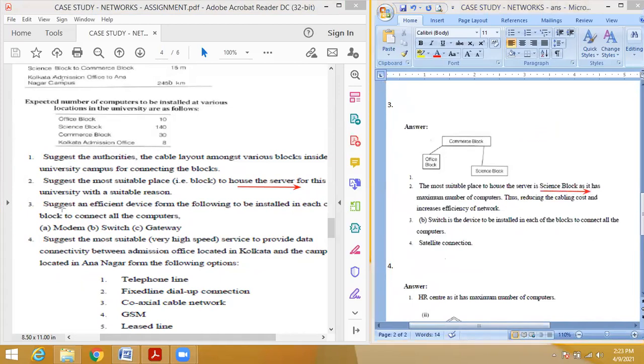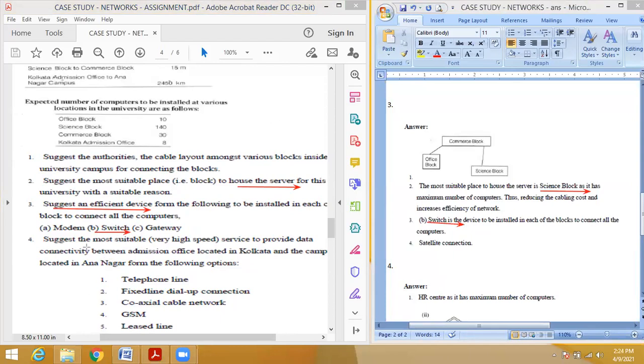The next question. Suggest an efficient device from the following to be installed in each block to connect all the computers. What is the exact question? Each of the block to connect all the computers. Each block means within a single block they are asking, not in between two blocks. So your answer should be switch. Yes, switch is the answer.